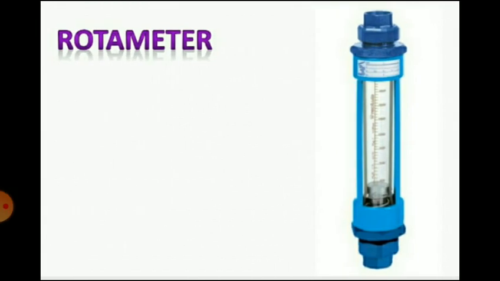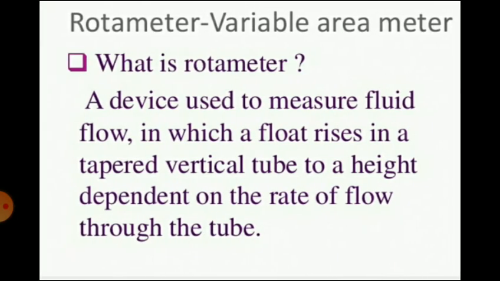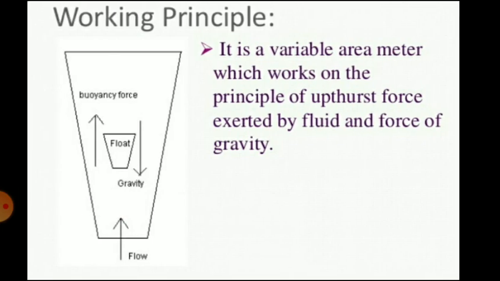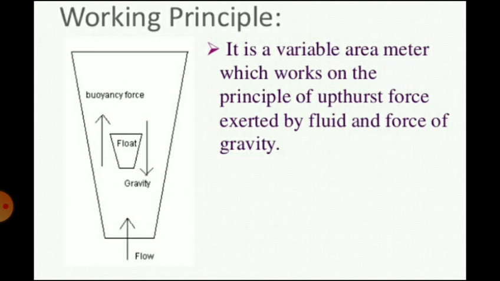Now the next device that is used for flow measurement is a rotameter. So rotameter is a device used to measure fluid flow in which there is a float which rises in a tapered vertical tube to a height dependent on the rate of flow through the tube. So that is the working principle. You can see there is a tube, then there is a float inside the tube, and due to the flow, that float will rise in an upward direction.